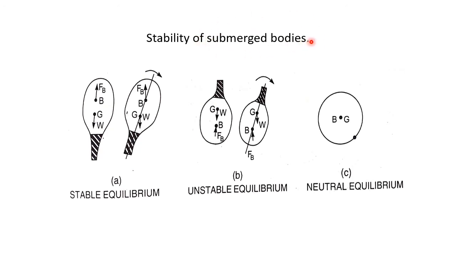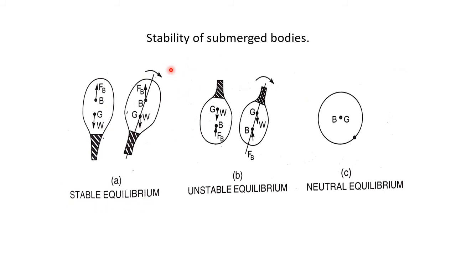That means it should be completely dipped in the water, but it should not settle down. It should be within the liquid, within the fluid. Then that body is called a submerged body. Stability of the submerged bodies: here we are going to study what stable equilibrium is, what unstable equilibrium is, and what neutral equilibrium is.